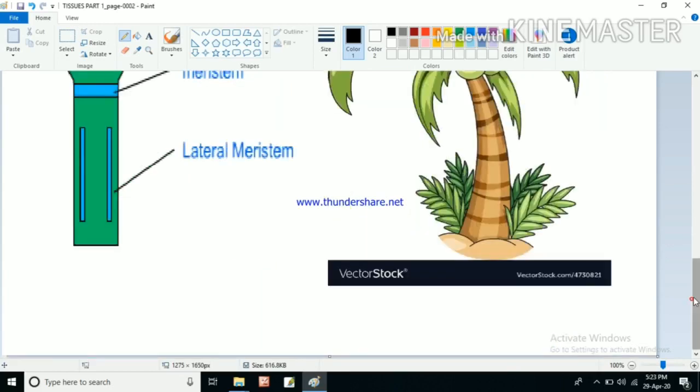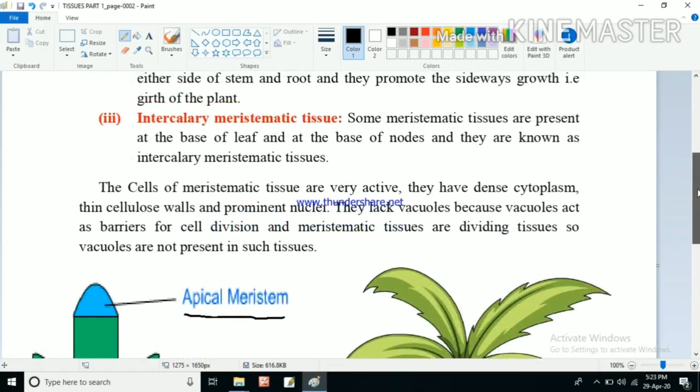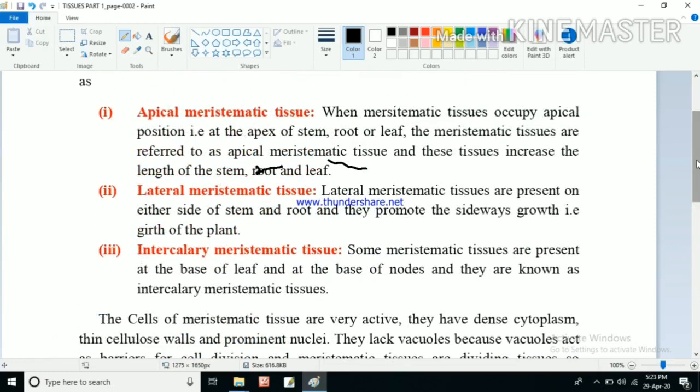So the meristematic tissues which are present on the tip, apex or apical position of stem, root or leaf are referred to as apical meristematic tissue, and these tissues increase the length of the stem, root and leaf. So what is the function of this apical meristematic tissue? They will increase the length of the stem. If they are present on the tip of the stem, the tip of the root and the tip of the leaf, they will be increasing the length. They will be continuously dividing, and that's why they are known as dividing tissue also. They will increase the length of the stem, the root, and the leaf also.